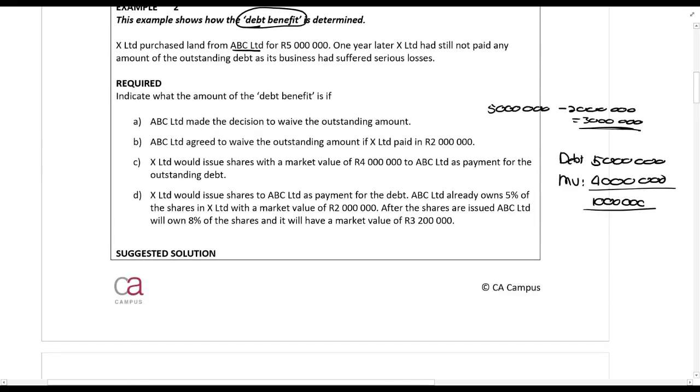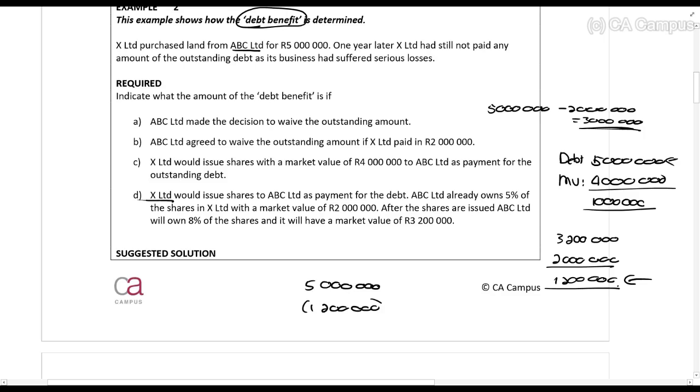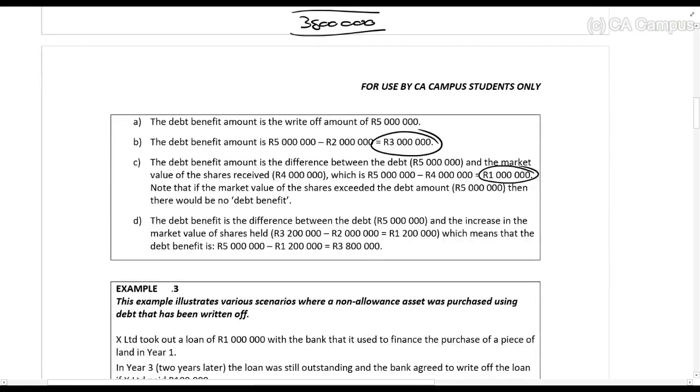X Limited would issue shares to ABC Limited as a payment for the debt. ABC Limited already owns 5% of the shares with a market value of R2,000,000. After the shares are issued, they'll own 8% of the shares with a market value of R3.2 million. So what I want you to see is R3.2 million is the market value that they'll have, and R2,000,000 is their current market value. The difference between that is R1.2 million. So X Limited basically paid R1.2 million to pay off the R5,000,000 debt. ABC Limited is getting an extra R1.2 million in value, so the debt relief amount is R3.8 million.